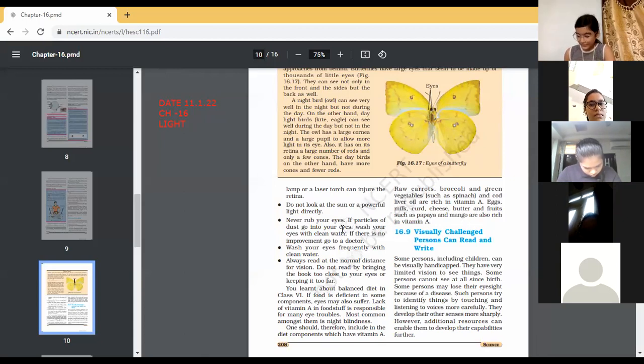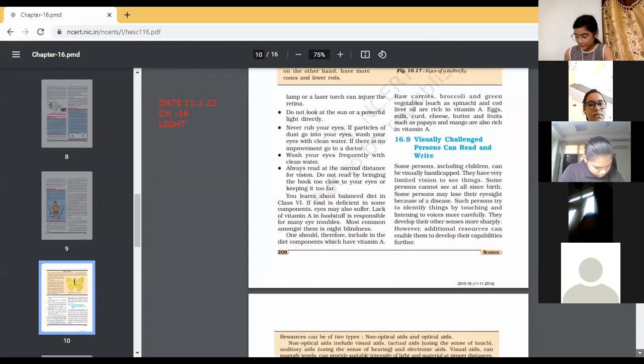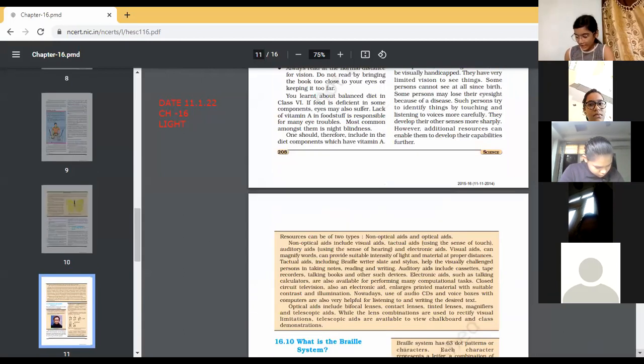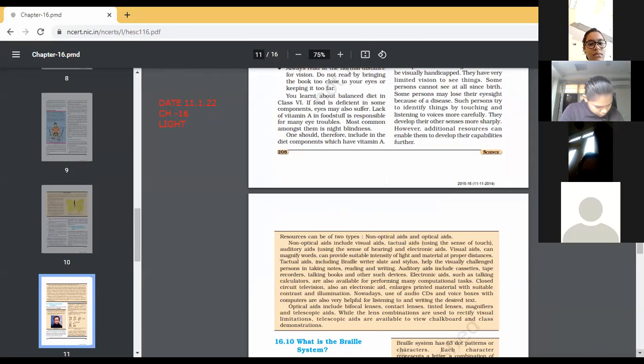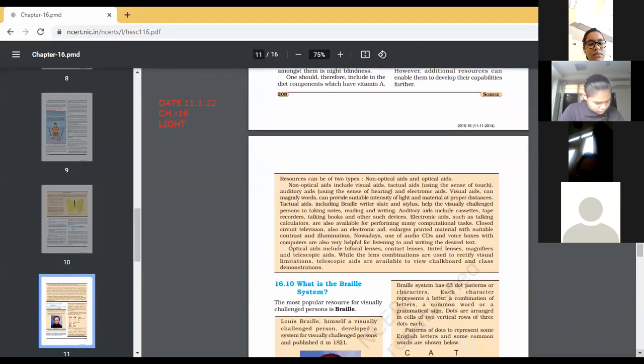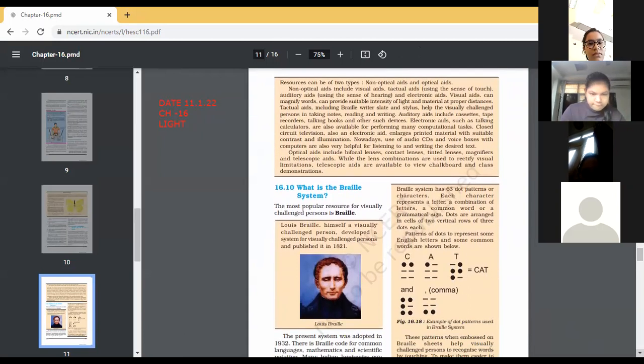Such persons try to identify things by touching and listening to voices more carefully. They develop their other senses more sharply. However, additional sources can enable them to develop their capabilities further. Okay, next, Anshika Goel, continue.